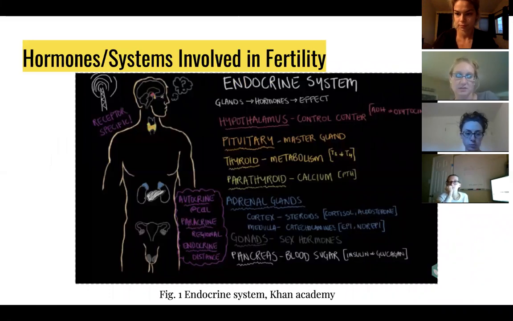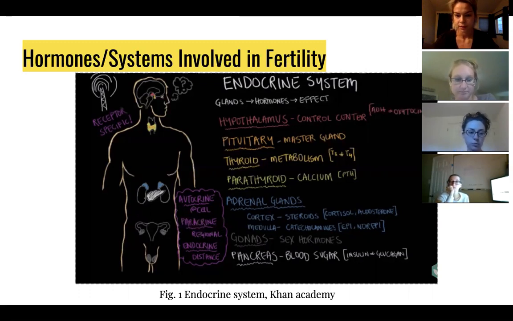So if we're talking about the sex hormones, this diagram gives an overview of the hormones that are involved in male sex organs. So it involves the endocrine system mostly. The hypothalamus and the pituitary glands release these hormones: GnRH, which is the gonadotropin releasing hormone, FSH, which is follicle stimulating hormone, and LH, which is luteinizing hormone. And they inform the gonads to release testosterone or estrogen.